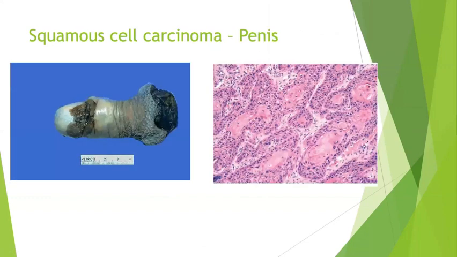You all know the three important patterns of squamous cell carcinoma: it can be an ulcer, or an ulcero-infiltrative lesion. It can be an endophytic or exophytic type of growth. So here you can see ulcero-infiltrative growth in the glans penis. And what will be the typical description in this squamous cell carcinoma?